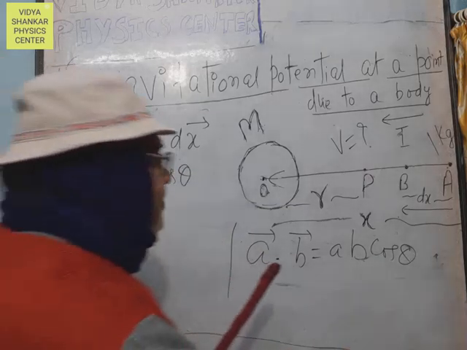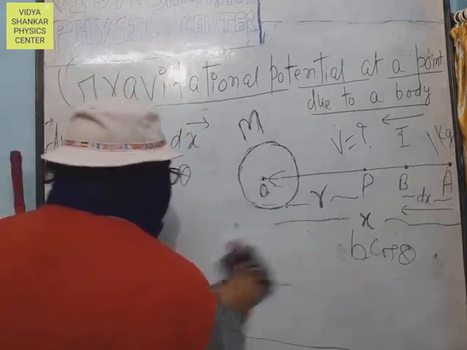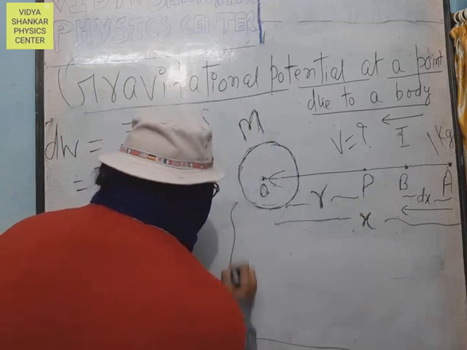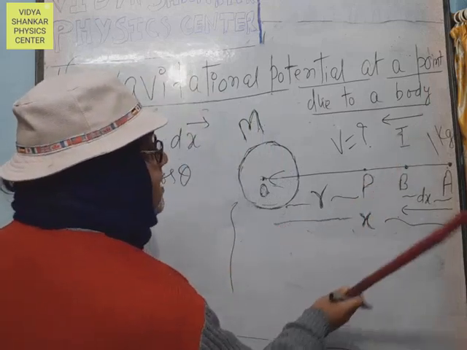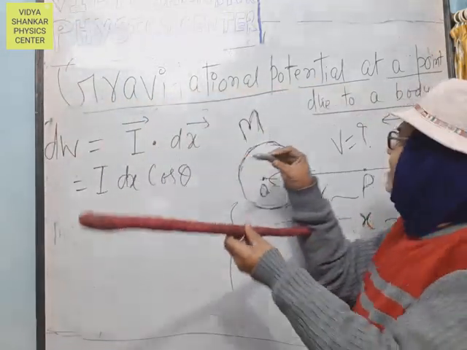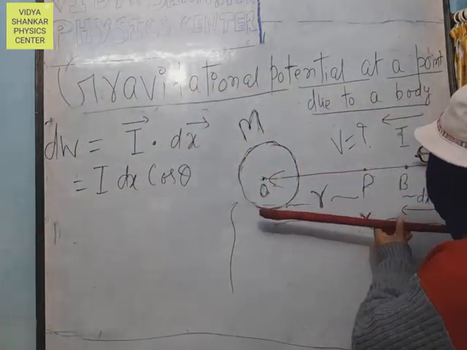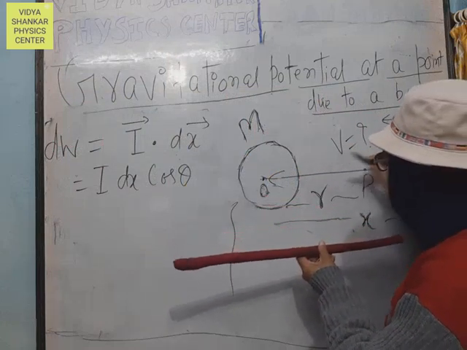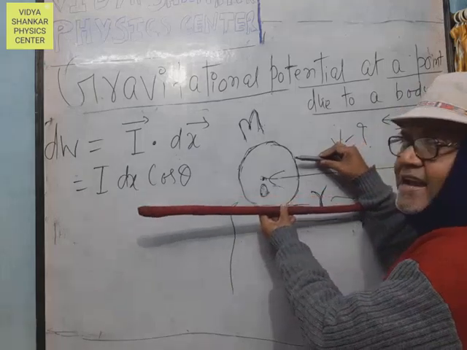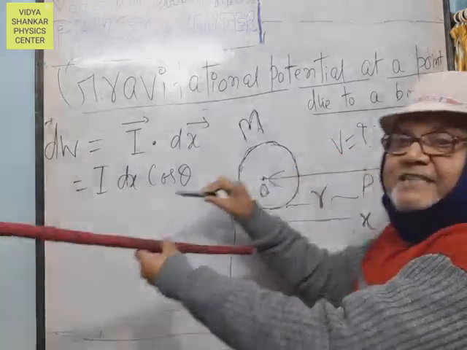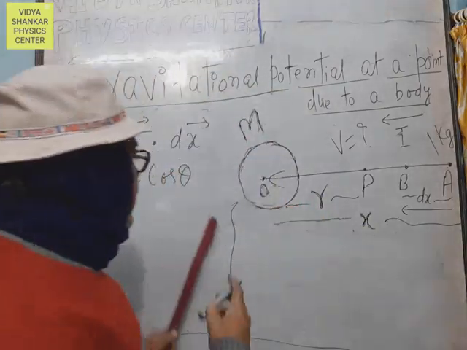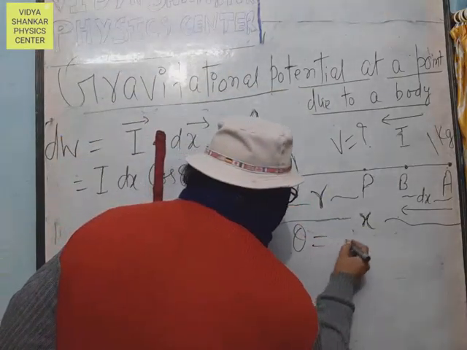Now you can see from the figure that the I vector and dx vector are both in the same direction, from right to left, so theta is 0 degrees.